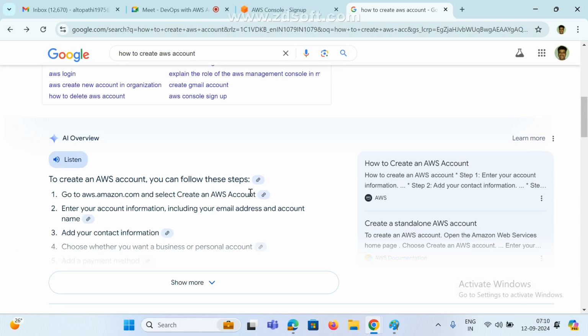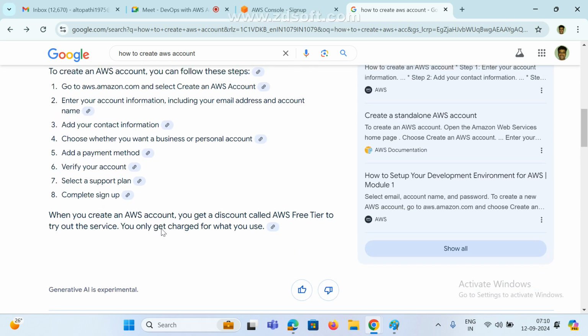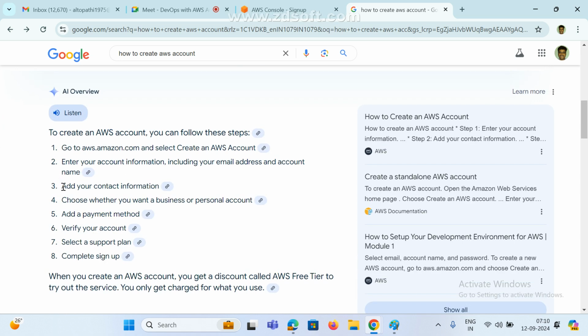Go to AWS and see here. Enter your account information including email address, and we need to follow the steps. Next, add your contact information, third step. Next, choose whether you want business or personal, select personal account.